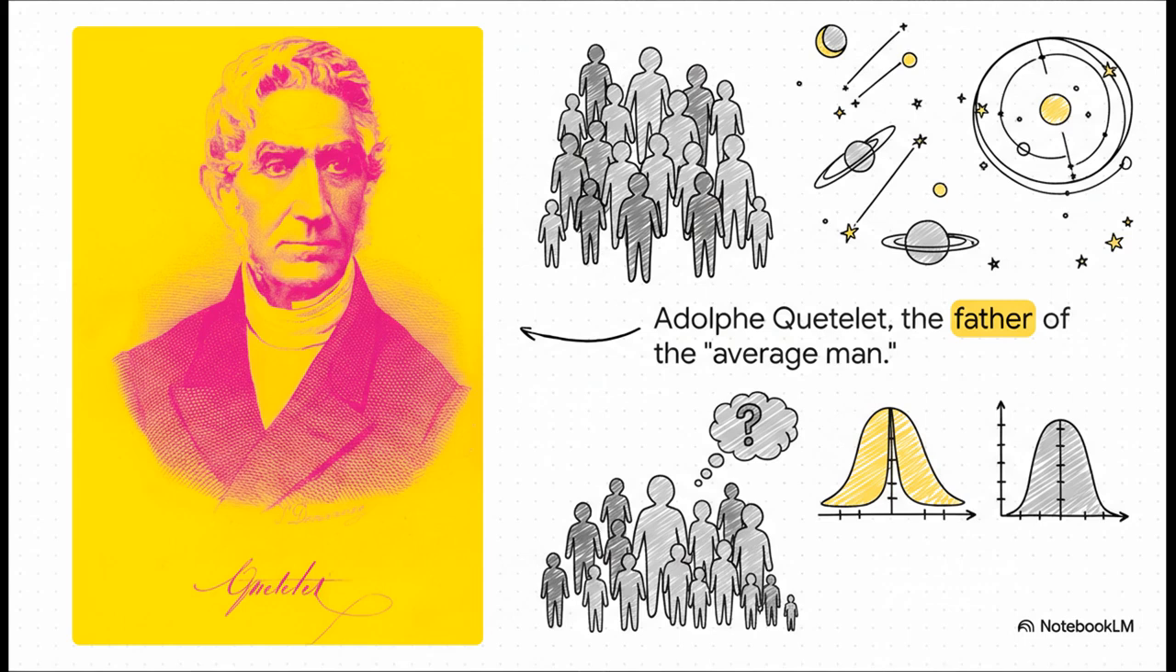He took the idea of an average, which back then was mainly used in astronomy to pinpoint a star's true location from a bunch of wobbly observations, and he did something radical. He applied it to people. And that's where things got complicated.